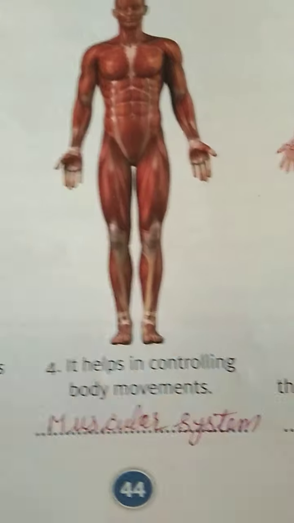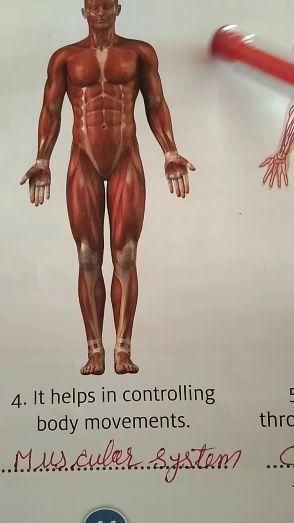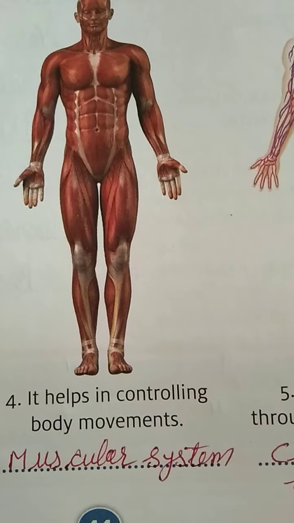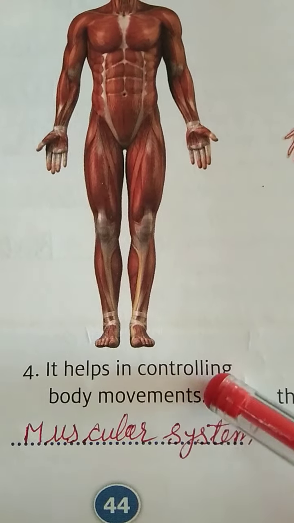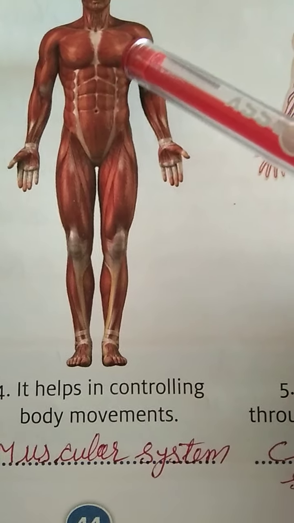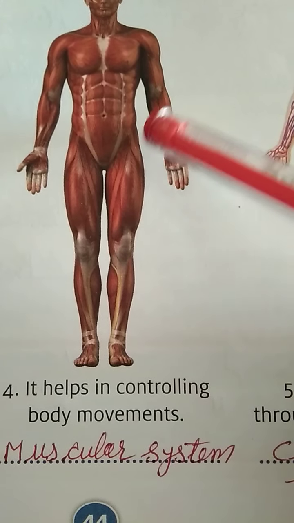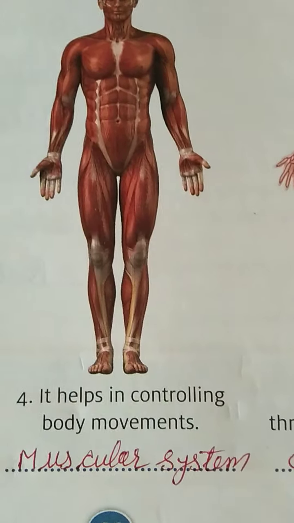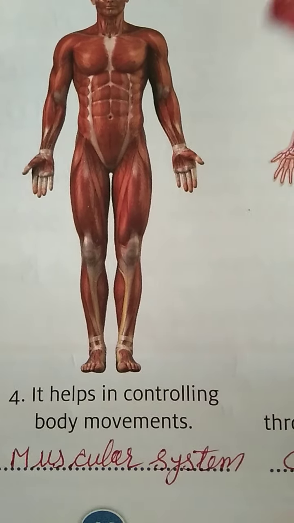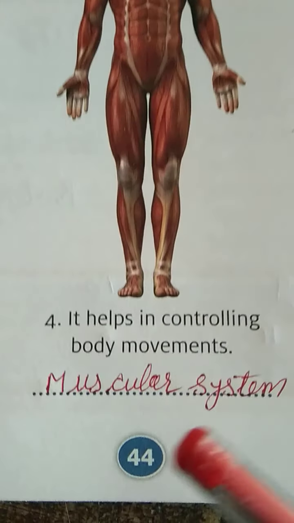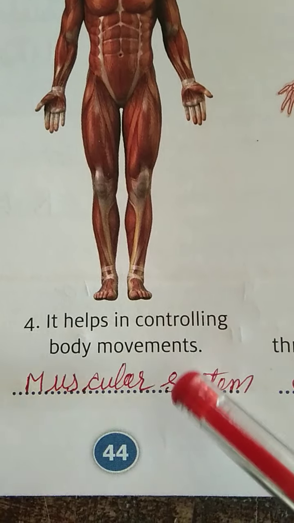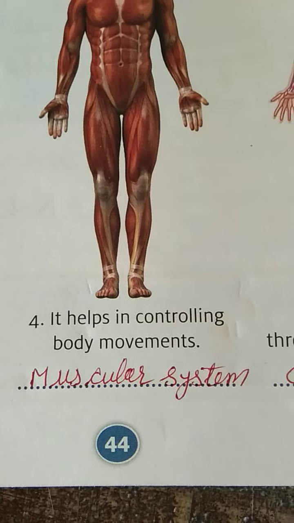Number 4, you can see the picture is full of red, that is the body mostly shown with blood part. So it helps in controlling body movement. Here you can see blood is there and you can move your joints, you can move from one place to another place. Movement of the body is also necessary, without that your body cannot move. So that system is the muscular system, from muscles, muscular system, movement, you can remember.